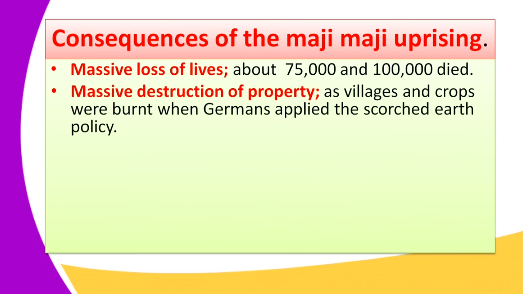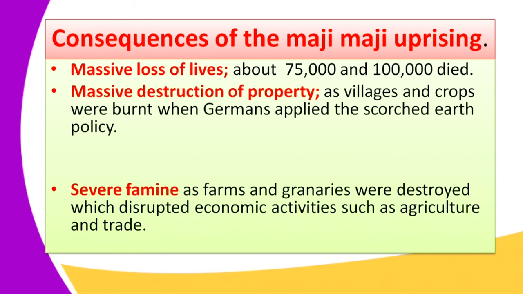Two, there was a massive destruction of properties, as villages and crops were burned when the Germans applied the scorched earth policy. The scorched earth policy is whereby when they go to the land, they destroy, burn and loot everything. By burning and looting everything, the crops and the villages, it made Africans suffer. So there was a massive destruction of properties because of the scorched earth policy used by the Germans in the war.